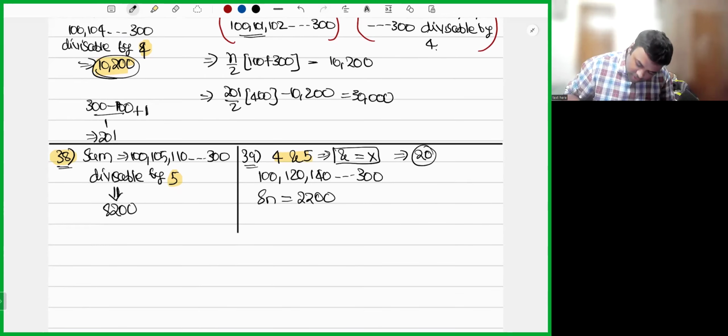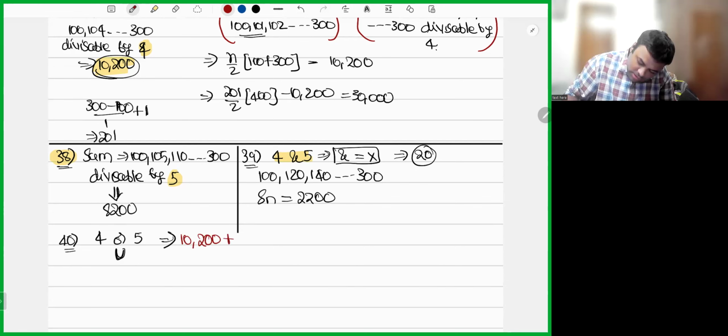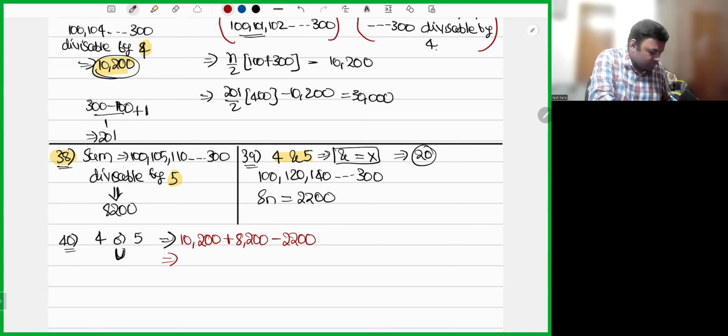Next. Now 40 is telling which are divisible by 4 or 5. When he is telling which are divisible by 4 or 5, means he is talking regarding union. First, you will take sum of all those numbers which are divisible by 4 plus sum of all those numbers which are divisible by 5 minus sum of all those numbers which are divisible by 4 and 5 you will take. That's how you will take. So how much you will get? 200 minus 2,200, 6,000. 16,200 you will get.